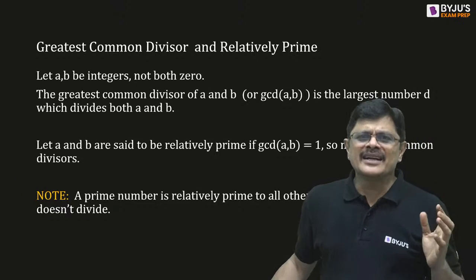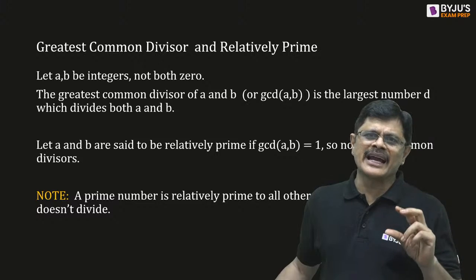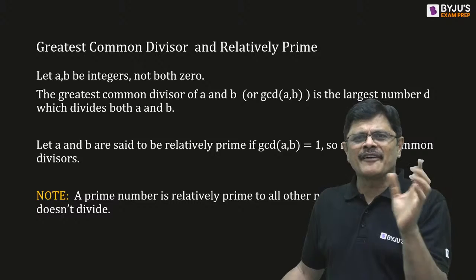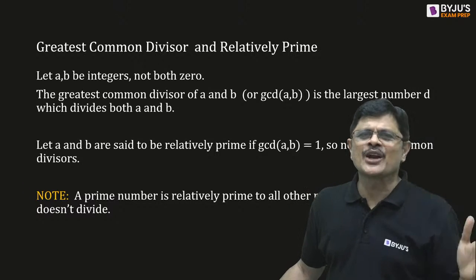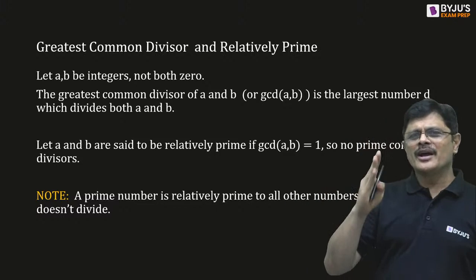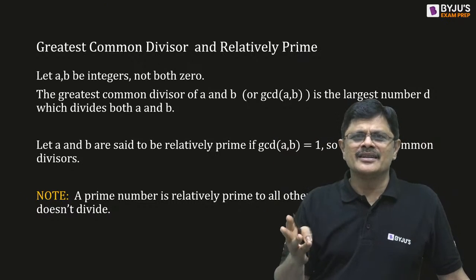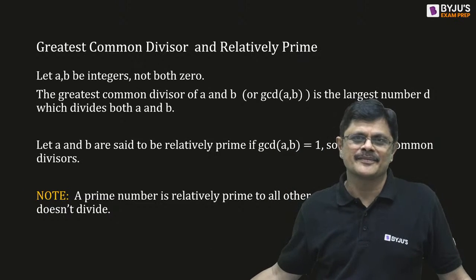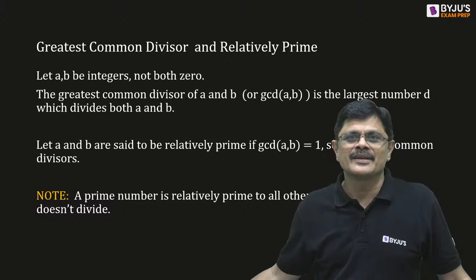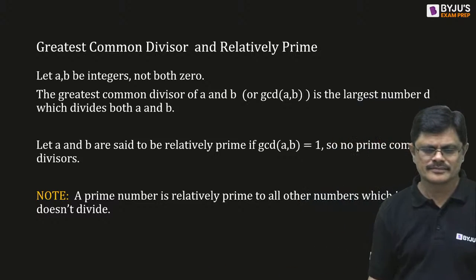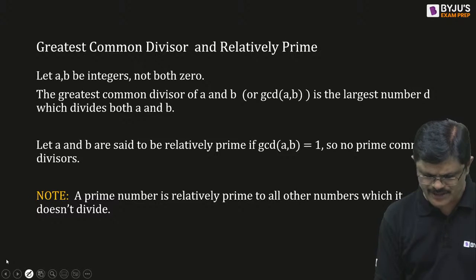See, the idea behind taking root n is that you don't have to go beyond that and verify. If you can't find any divisor less than root n, you can't get anything greater than that also. That is the point. If no number less than root n can divide it, there cannot be any prime number greater than that which can divide it. Is that clear, sir? Okay, someone removed the statement.